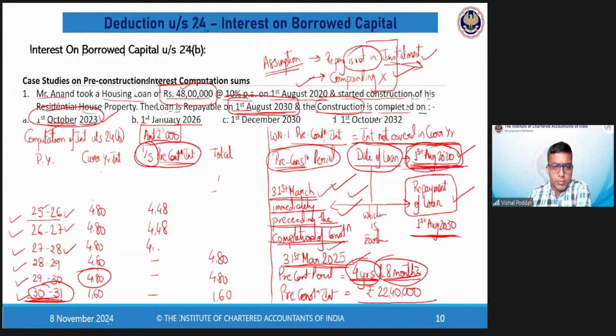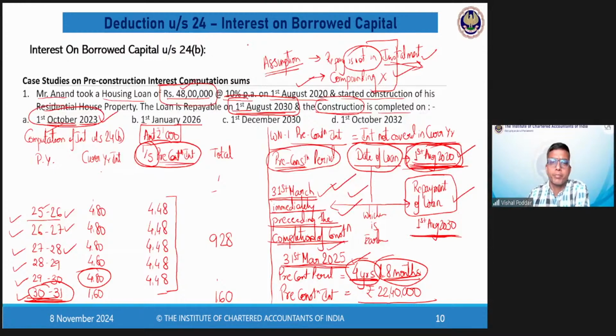This is 4, 4, 8. Fine. So the total interest eligible in first 5 years will be total of 480 and 448. It comes to 928. And in the last year, there is only the current year interest of 160. So it will be 160.